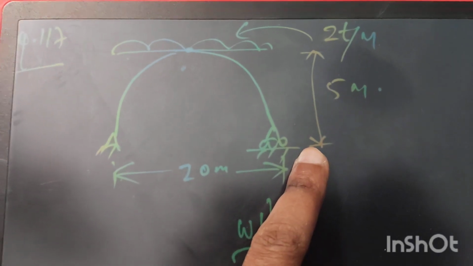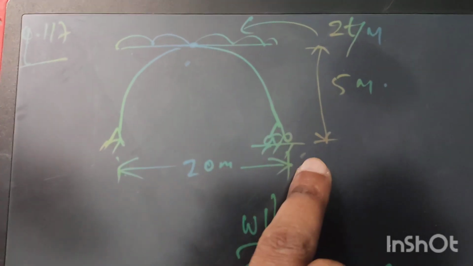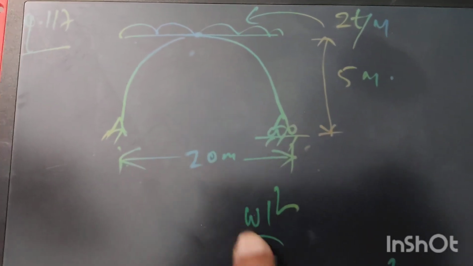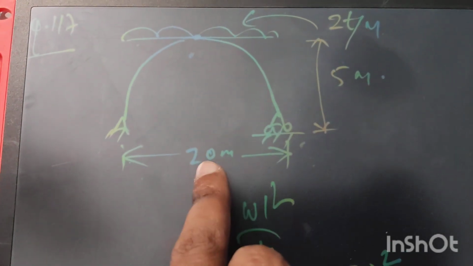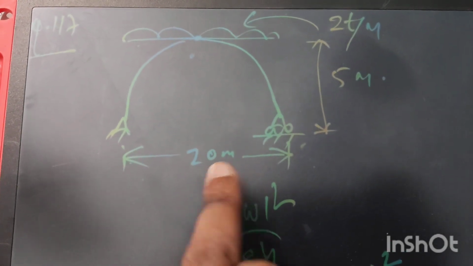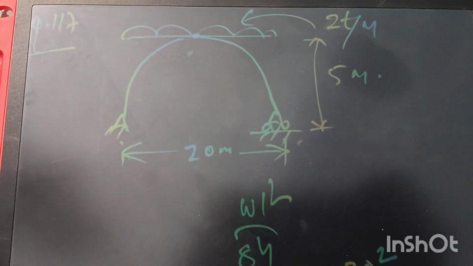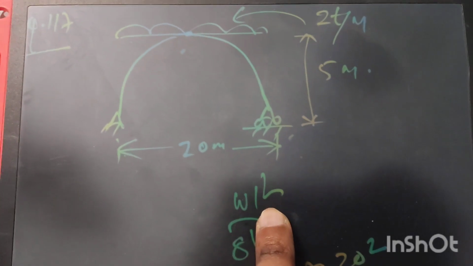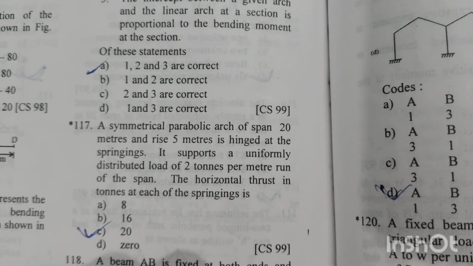The formula to find out the horizontal thrust at each end of this parabolic arch will be WL square by 8H. W is 2 ton per meter, L is the span, equal to 20 meter, and H is the rise of the arch, 5 meter. So after putting all the values in this, we will get the value of horizontal thrust H equal to 20 ton. Option C is the right answer.